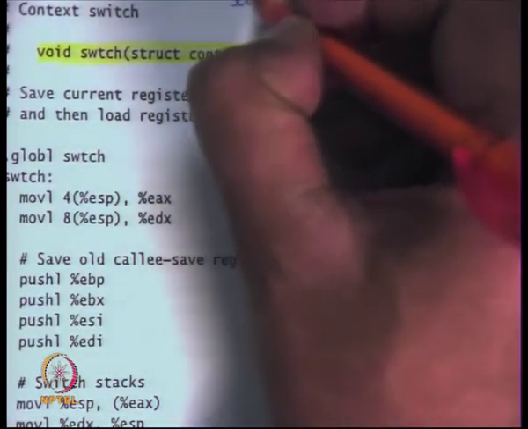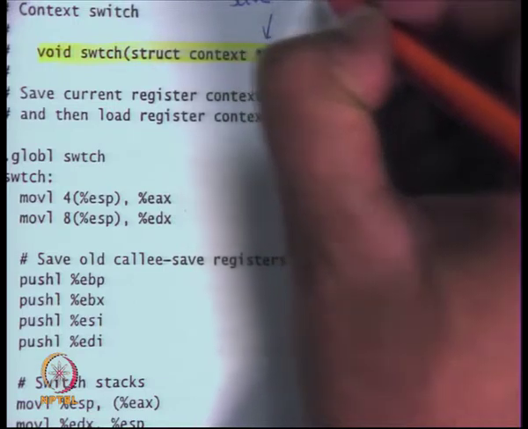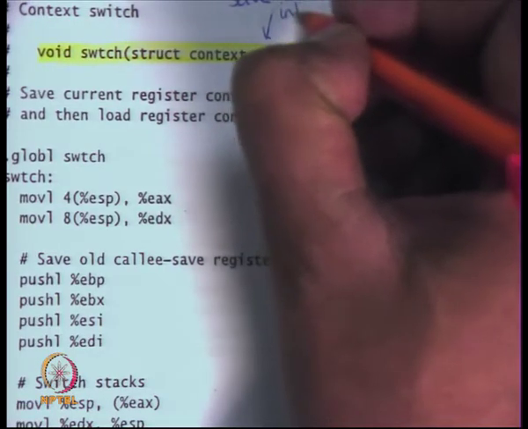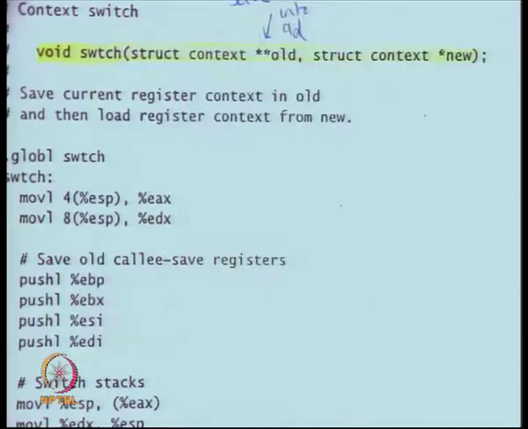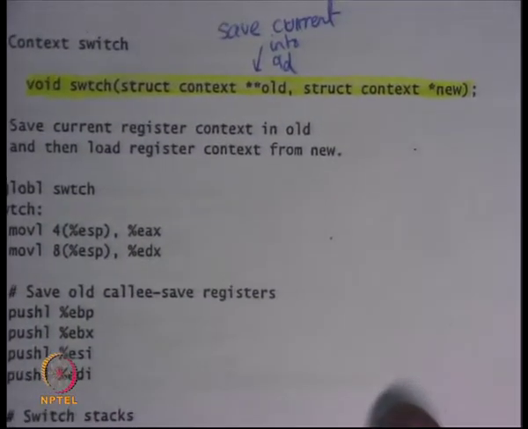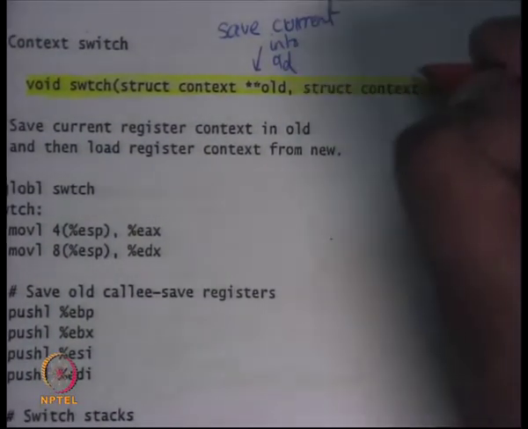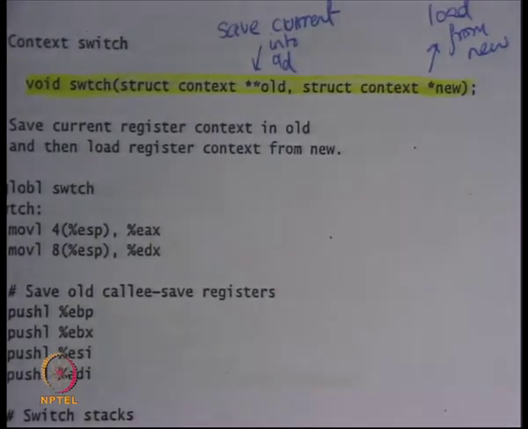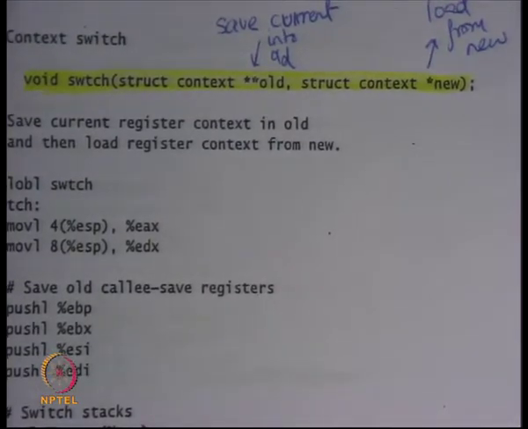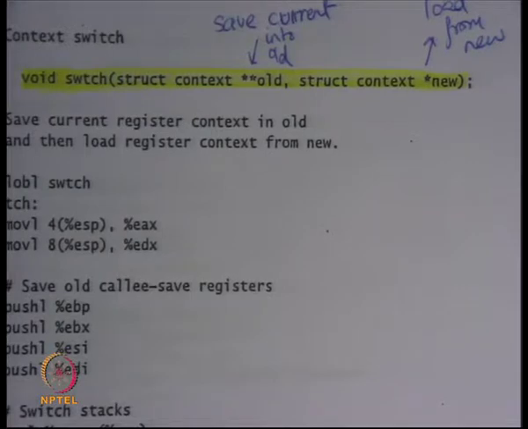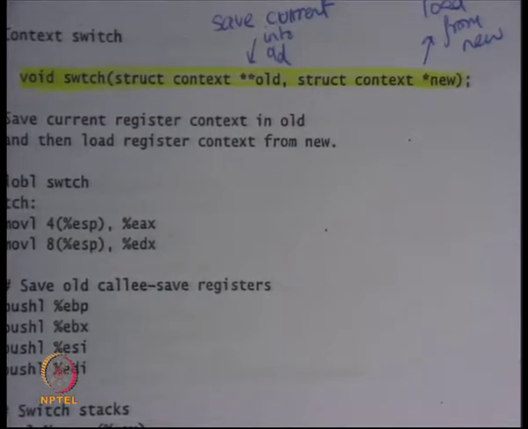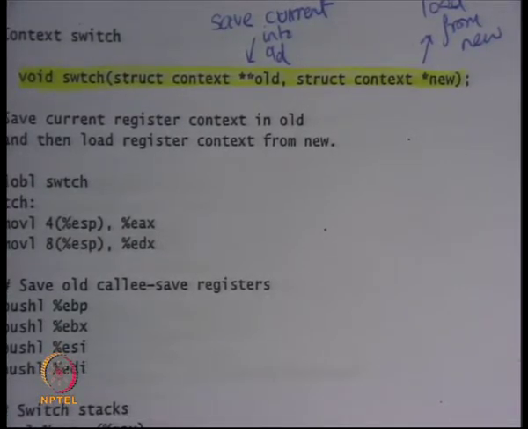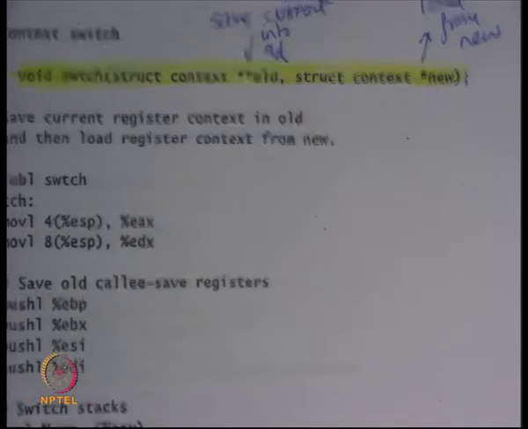save current into old, and load from new. Okay. So that's what this function is going to do. It's going to save the current context, which is the values of the current registers, into old, and load the values of registers from the new context. And then it's done basically.